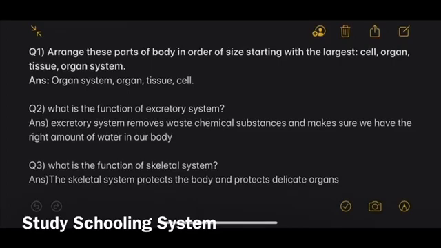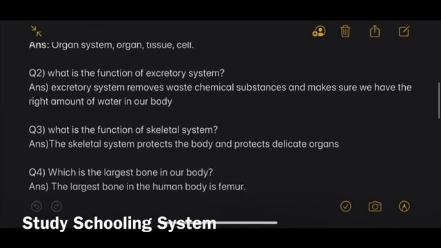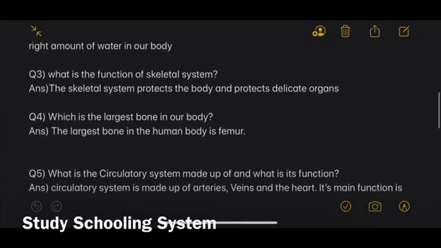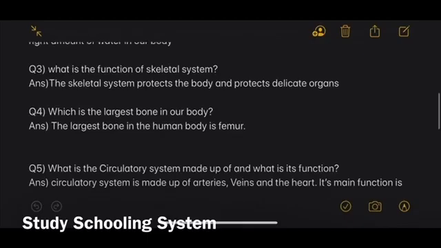And then your second question is what is the function of the excretory system? The answer to that is the excretory system removes waste chemical substances and makes sure we have the right amount of water in our body. Then your third question is what is the function of the skeletal system? The skeletal system protects the body and protects delicate organs. Your fourth question is what is the largest bone in our body? I mentioned this in the lecture and I hope you all remember this. The answer to that is the largest bone in the body is the femur.